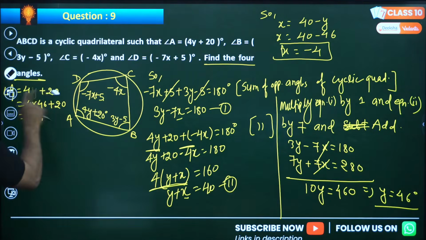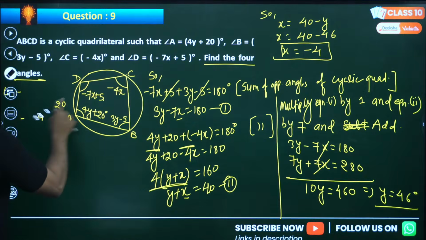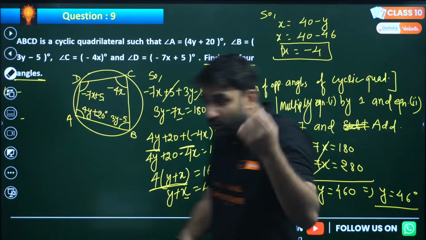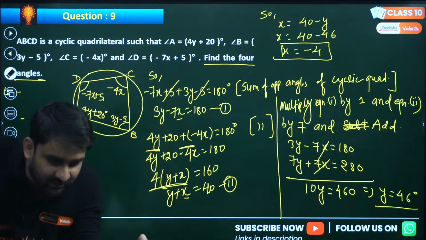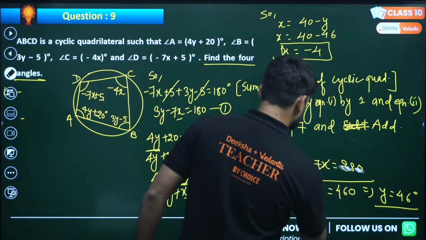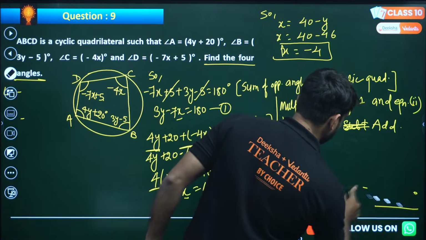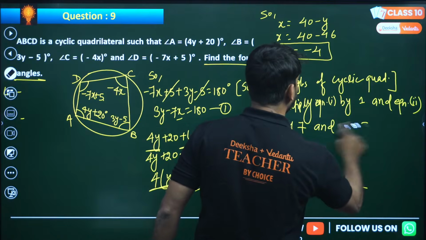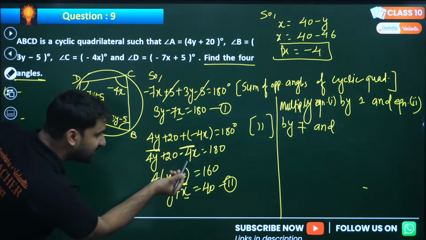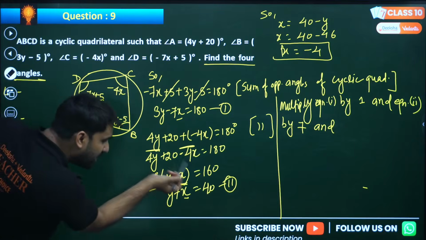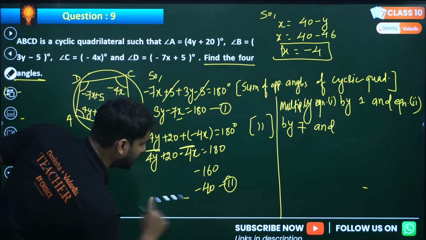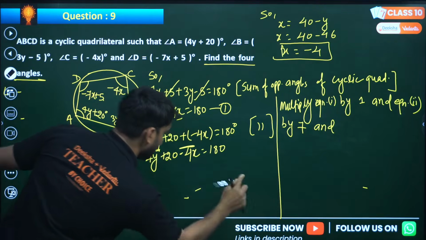So just one silly mistake can ruin your complete solution, my dear. One silly mistake can lead to marks deduction in the whole solution. So what is the silly mistake? This is 4y and this is minus 4x, but what we have written here, both in positive form. So one silly mistake may lead to deduction of marks, my dear. So make sure when you are doing this.